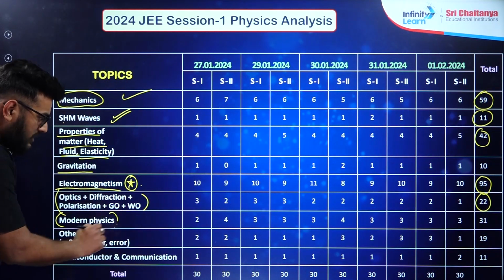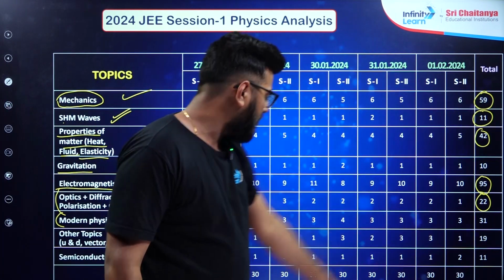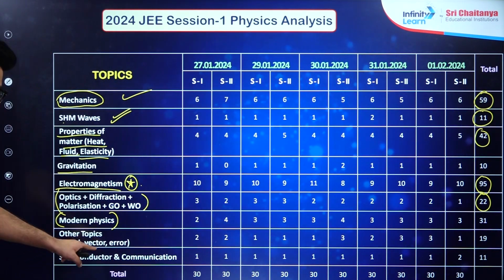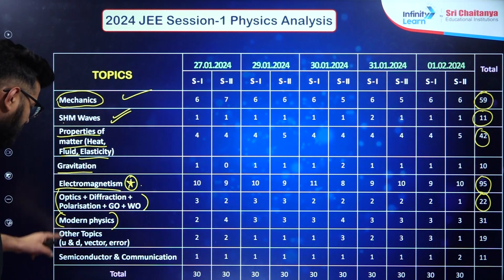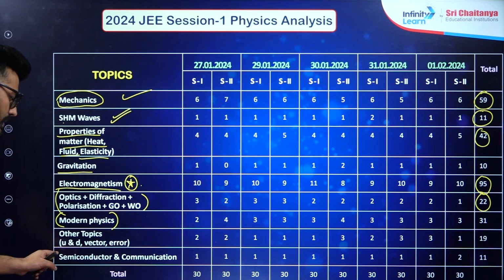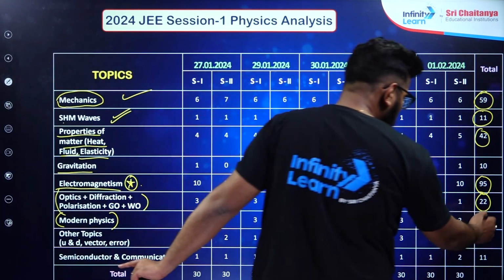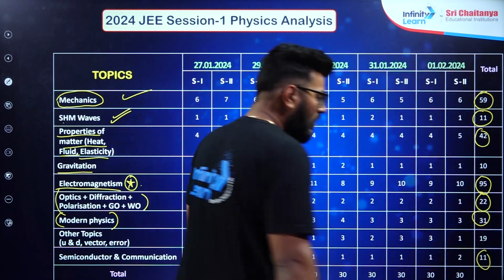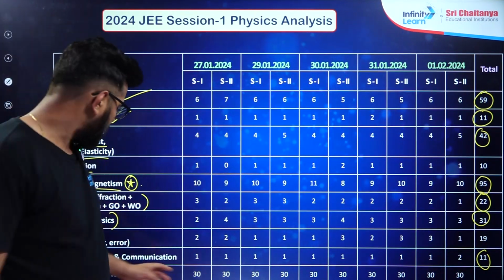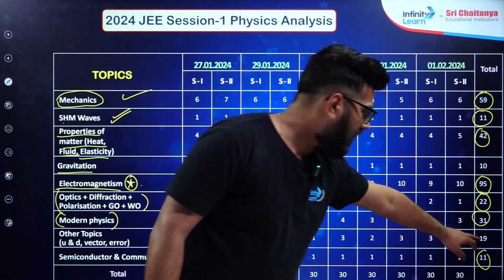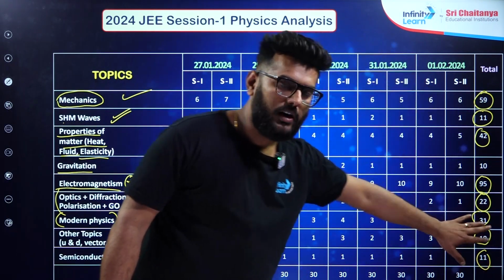Now modern physics, as you obviously know, is important. So 31, and then other topics like semiconductor and communication I'll consider in modern physics only. So basically it's going to be 31 plus 11, that is around 42 questions asked from modern physics, and units and dimension, vectors and error analysis around 19. So this is also an important case over here.